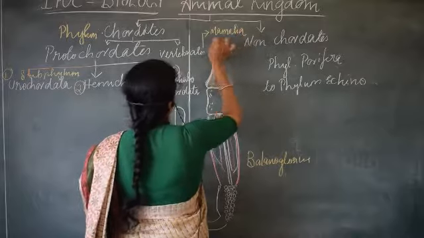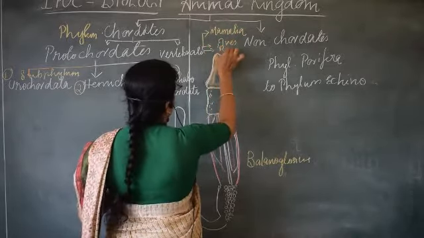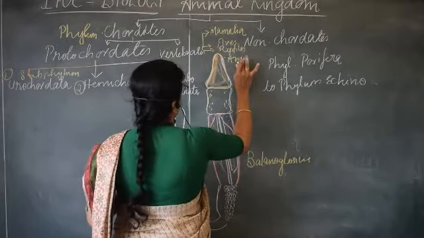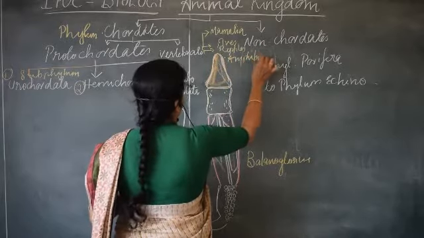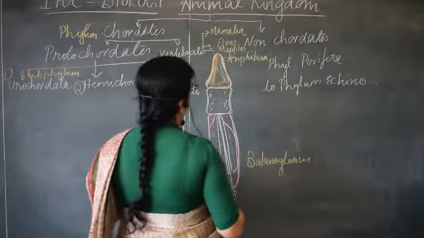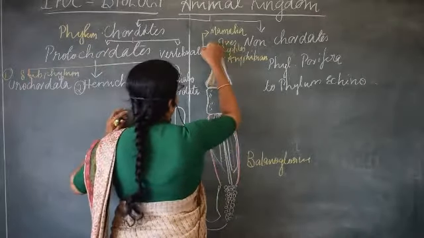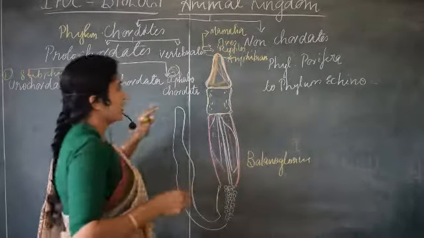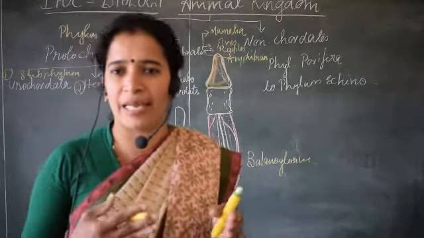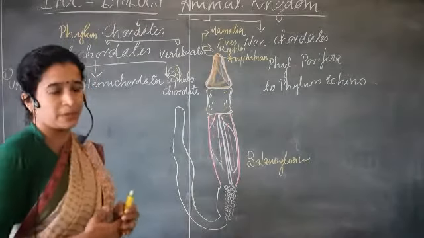It includes mammalia, then class Aves, reptiles, then what else? Amphibians. It is not in the right order, okay? So the actual order is amphibians, reptiles, aves, mammals. I have written it in descending order. Make a note of that. Class Amphibia, class Reptilia, class Aves, and class Mammalia are the subdivisions under vertebrates.